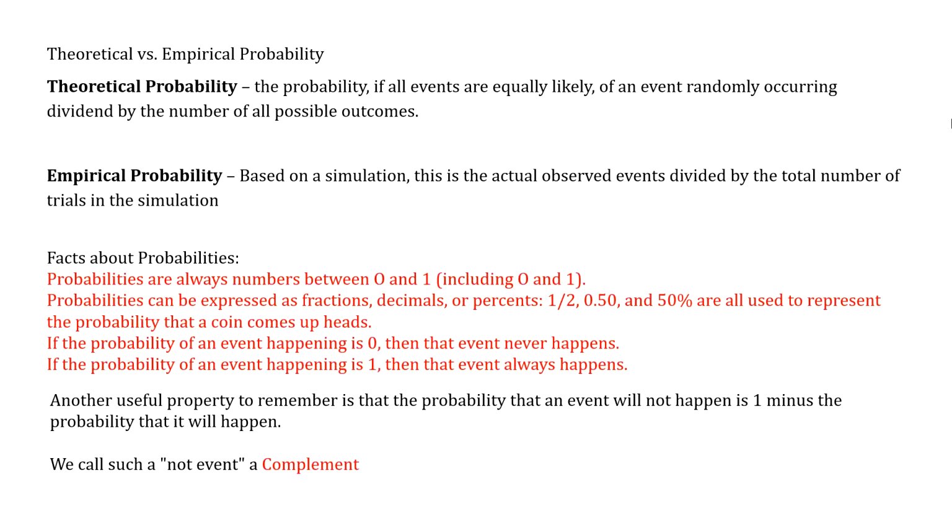Another thing to remember is the event of something not happening. The probability of getting a head is 50%. Well, the probability of not getting a head is 1 minus the probability of getting a head, which is 50%. So it's still 50% there. Think of rolling a die. The probability of getting a 1 is a 1 in 6 chance. The probability of not getting a 1 is 5/6, which is 1 minus 1/6. And that non-event we always talk about is called a complement.